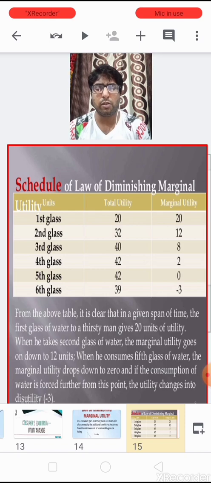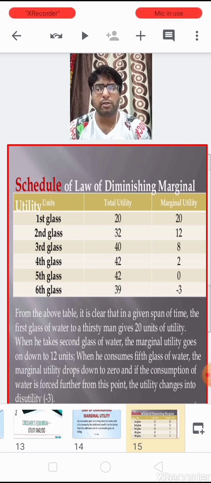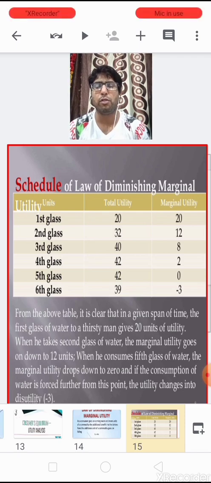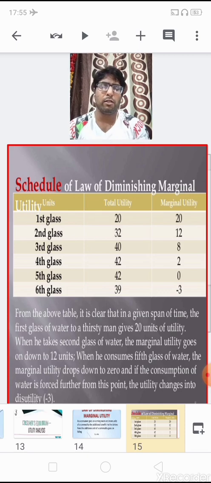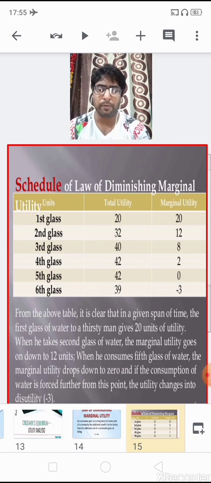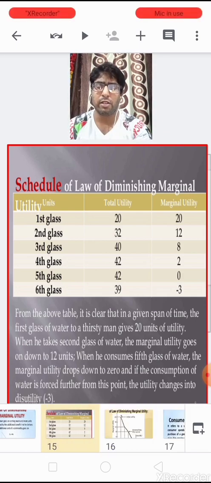When he continues consuming the fifth glass of water, the marginal utility drops down to the 0 level, and if the consumption of water is forced further from this point, then the utility changes into negative utility, that is minus 3. This is a schedule which expresses the law of diminishing marginal utility.